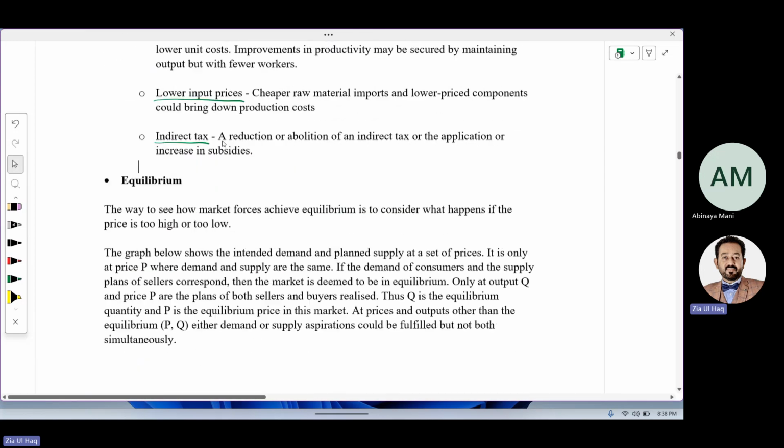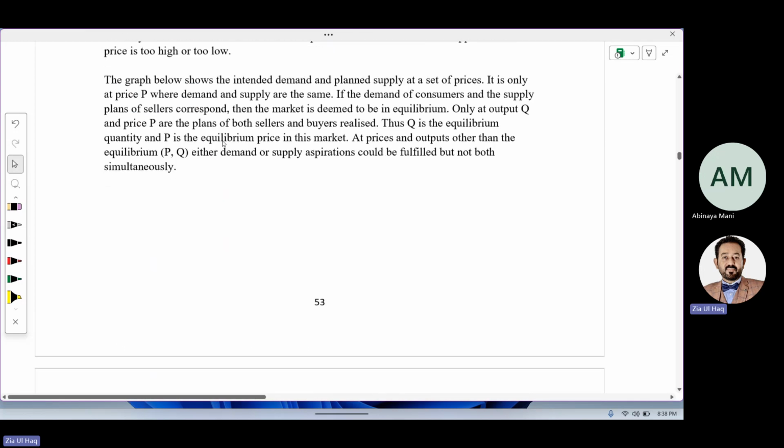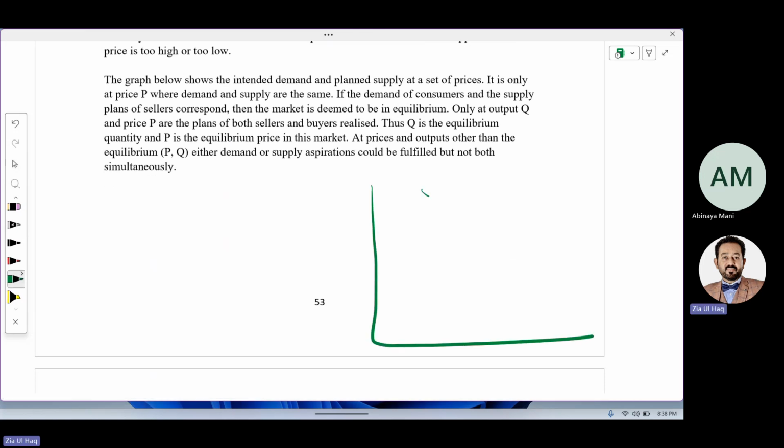How is the market price determined? Suppose this is the demand for a single product, and this is the supply for a single product. Where they intersect here, this point will be called the equilibrium point.